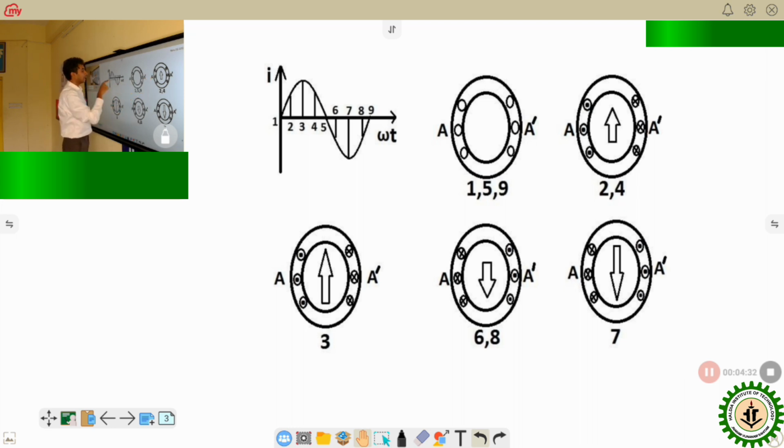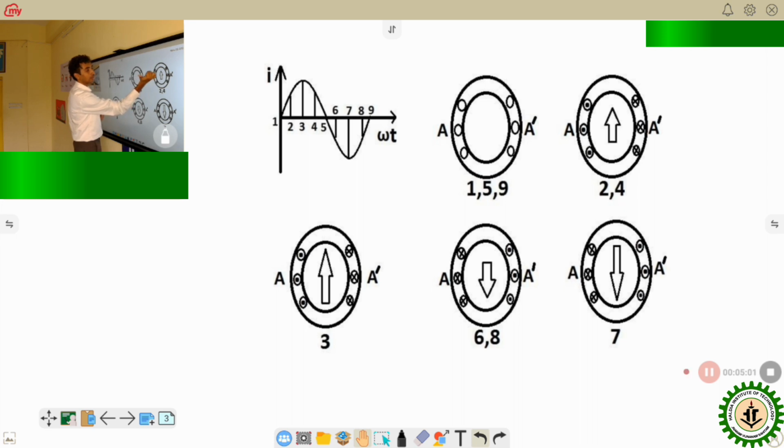So at instant 2, when the current is positive, the A coil sides are dot, so obviously the other coil sides have to be cross, that means inward. Dot means outward, cross means inward. What will be the magnetic field for this kind of current? We have to use the right-hand thumb rule.